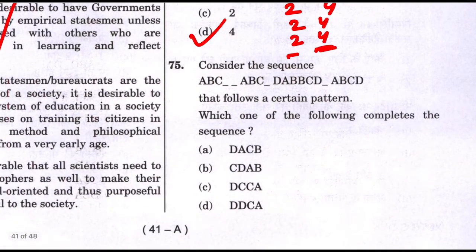Question number 75. In question number 75, I did not find a shortcut. In such type of question, there is no straight way. These are pattern finding questions. The only thing you can do is just plug in the options. First option means you put in D, A, C, B. Then see if it is making any sense. C, D, A, B. Then see if it is making any sense. D, C, C, A. Try, and see if it makes sense, and so on. And after putting in all these, whatever makes sense, that is the answer.